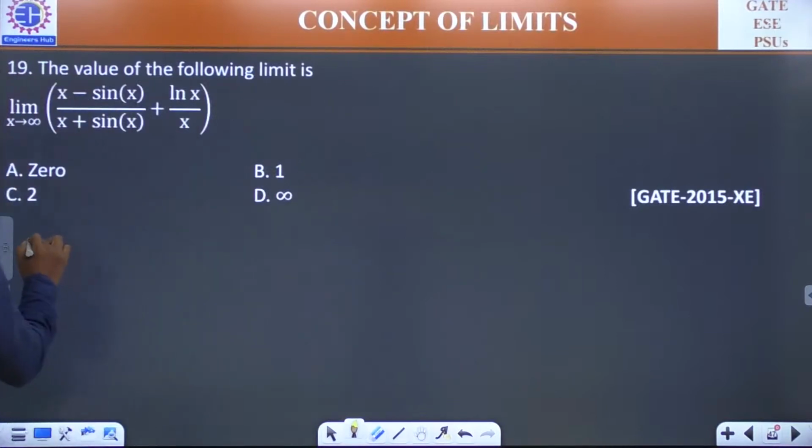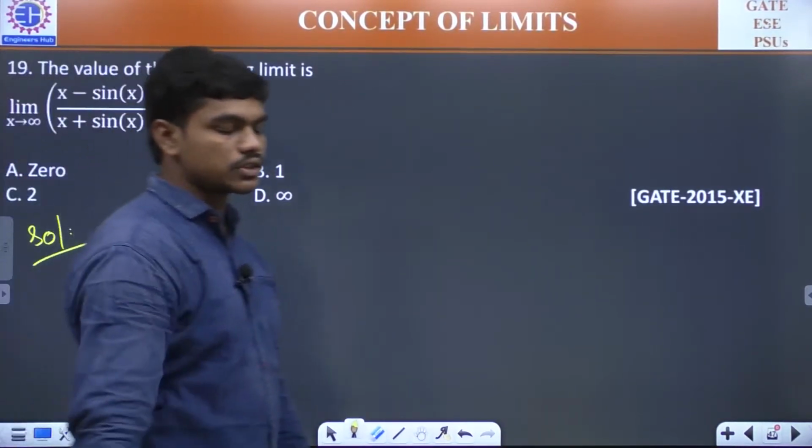Okay. So this question is from XE 2015. Please try to solve this.